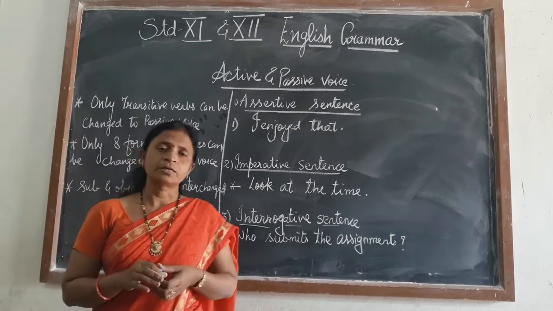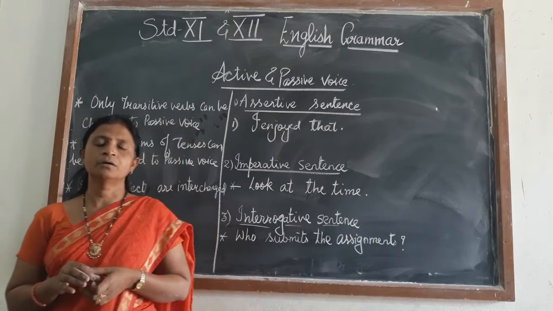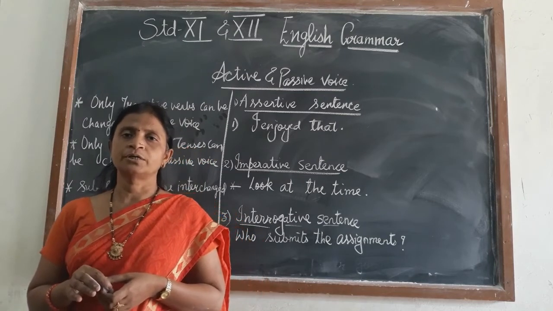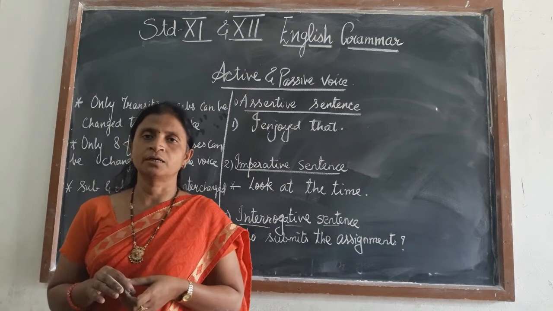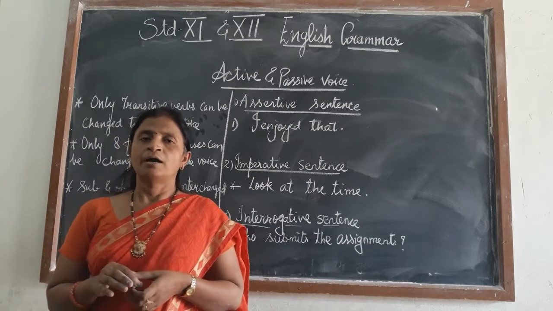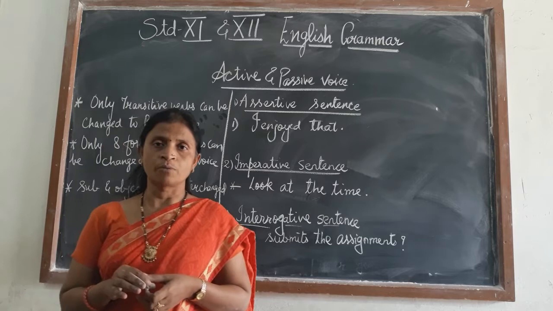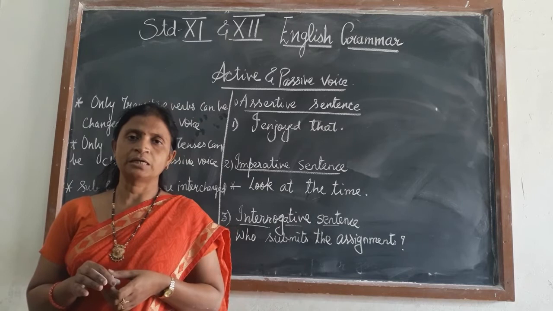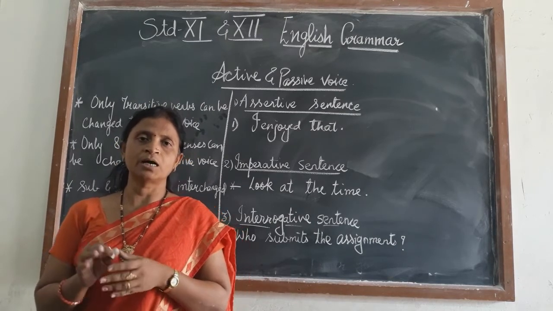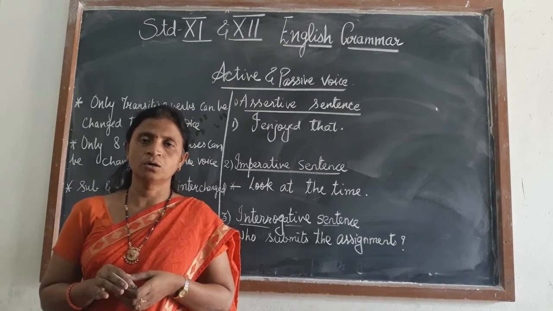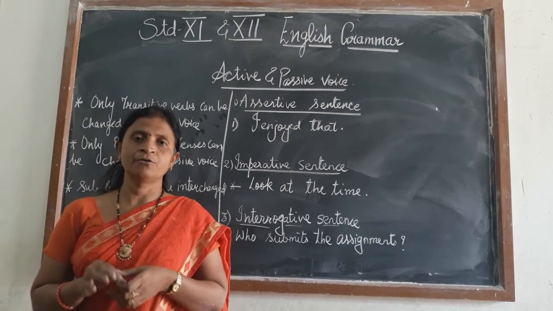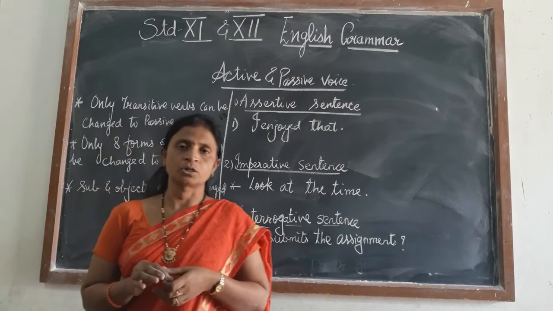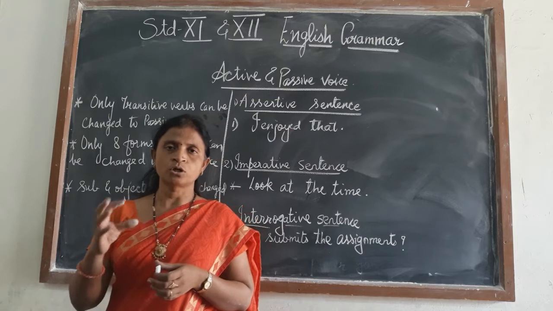And when we are changing from active to passive, the places of subject and object are interchanged. So it is very important that you know what the subject and the object are in a sentence. If you want to find the object, a hint which I can give you is, after the verb you ask the question using what or whom. For example, I read a book. After the verb read you ask the question what. I read what? A book. So you got the object.